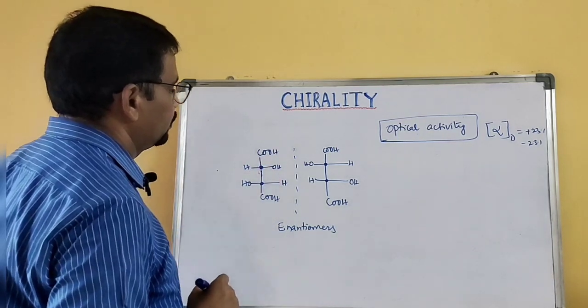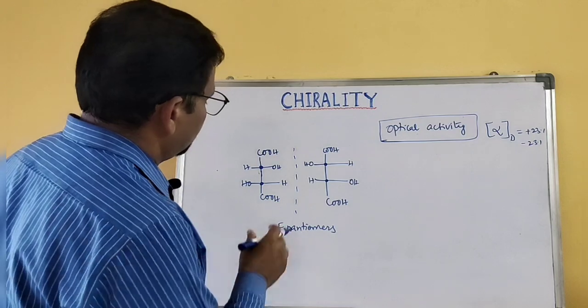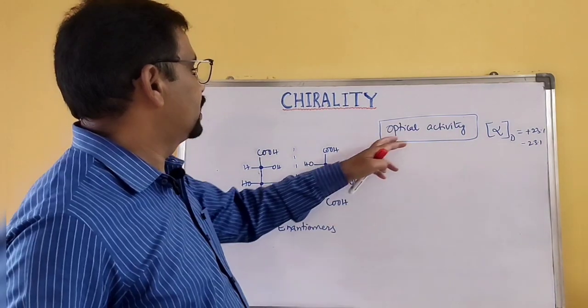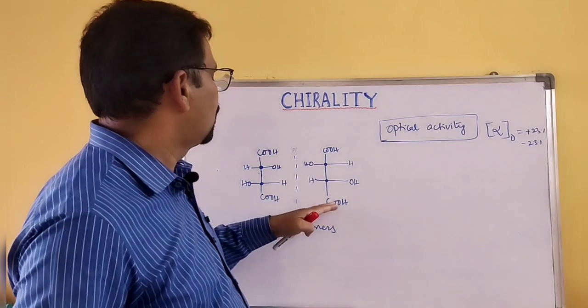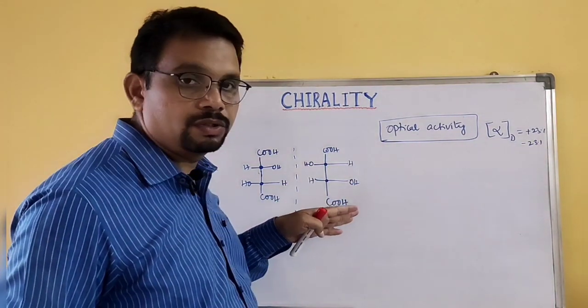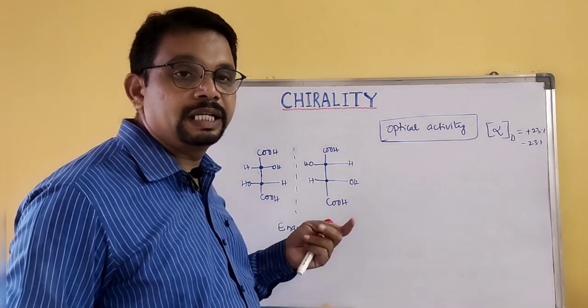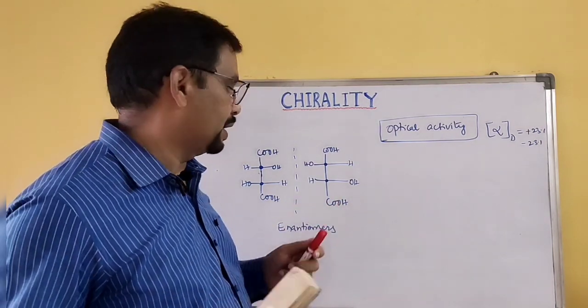They are enantiomers, they are optically active and rotate plane polarized light, one towards the right, another towards the left, in equal and opposite directions.